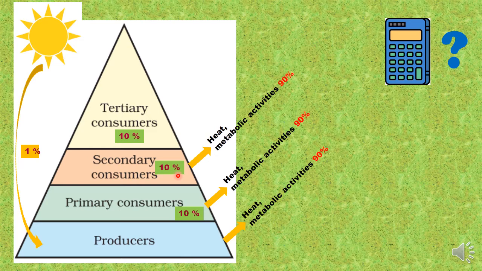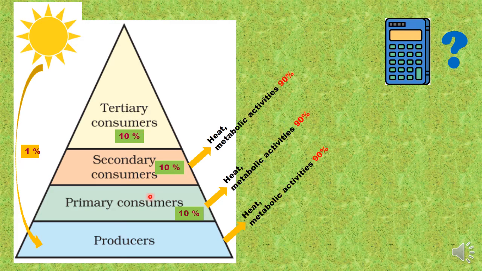Similarly, it happens at the fourth trophic level and so on. So remember children, as a general rule, 90% of energy is something that is inevitably lost at each trophic level, and only 10%, which is stored in the biomass, is made available to the next trophic level.